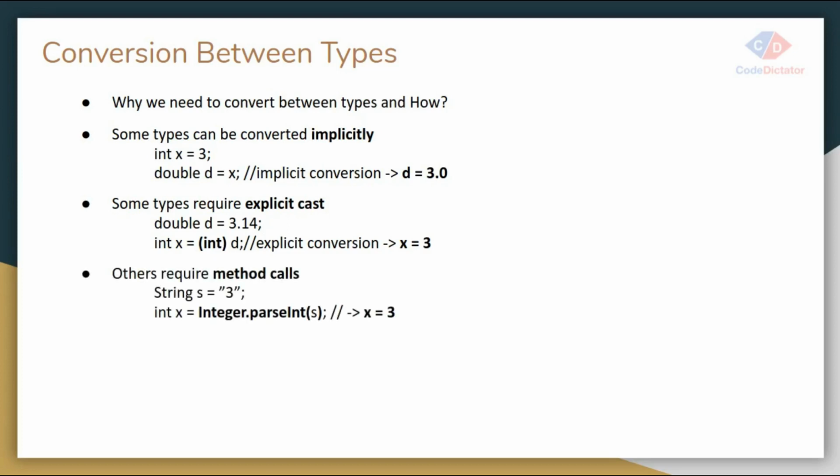Other conversions require calling a method. Just an example, the value 3 inside your double quotes is in string format, but if I want to convert it into an integer, I need to call a method. That is Integer dot, and we pass that value in, then it will automatically convert that string into integer format.